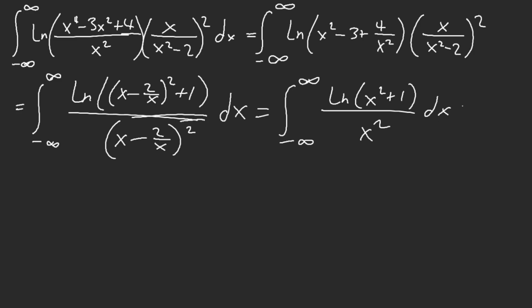What do we do? Integration by parts, right? This is simply integration by parts. Ln of x squared plus 1. This is x squared plus 1, minus 2x. This is 1 over x squared. If we integrate, this is minus 1 over x, right? Oh, how perfect! That is beautiful.